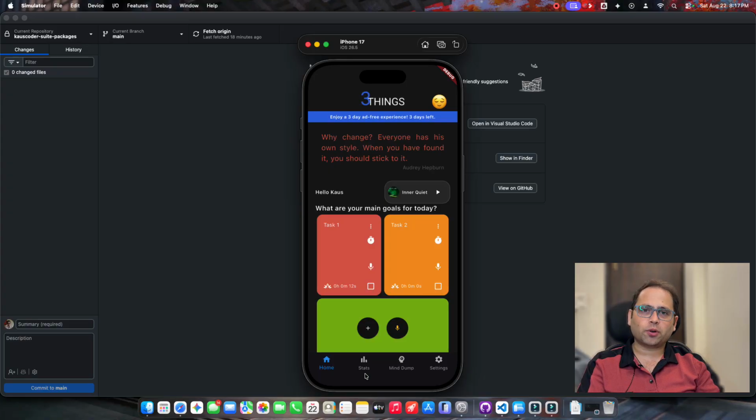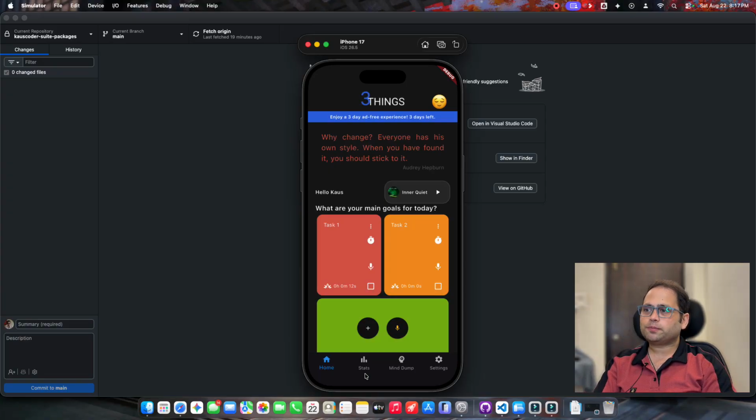So I'm waiting probably for on-board AIs to come in, and then we can add some AI into the app. But I would not want to compromise the privacy of any of my apps for some feature which is good, but not at the cost of privacy, because privacy obviously comes first. So that's 3 Things.